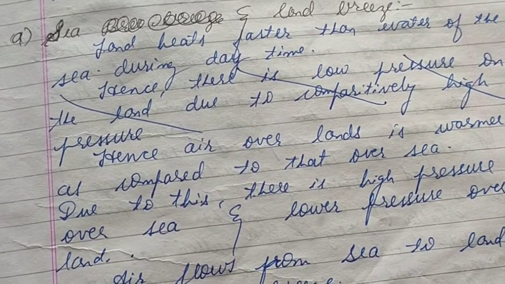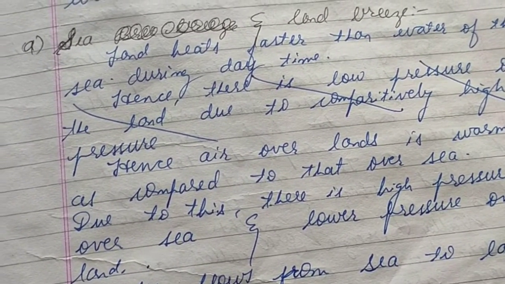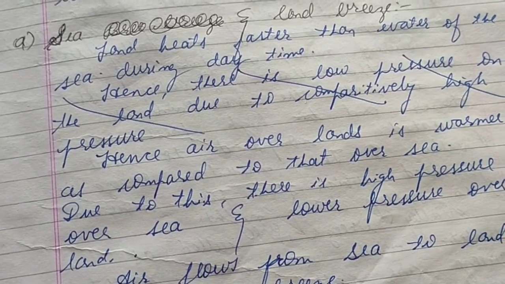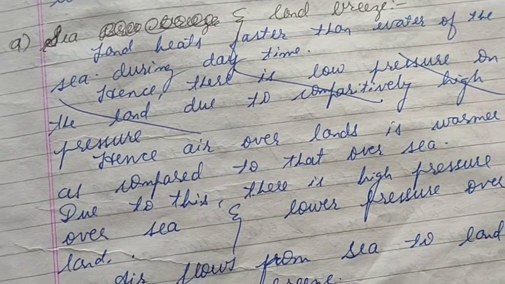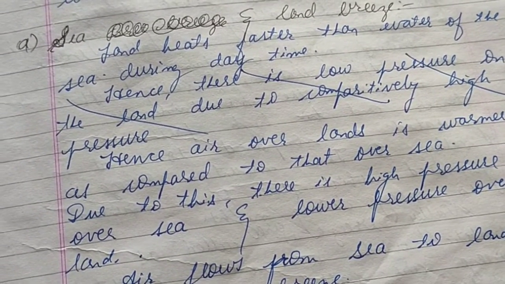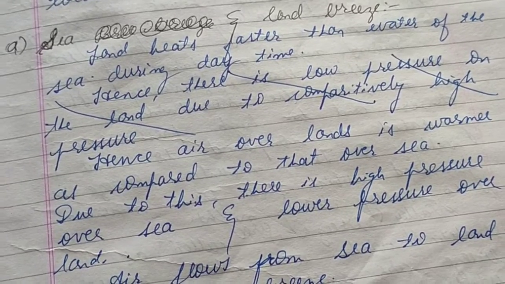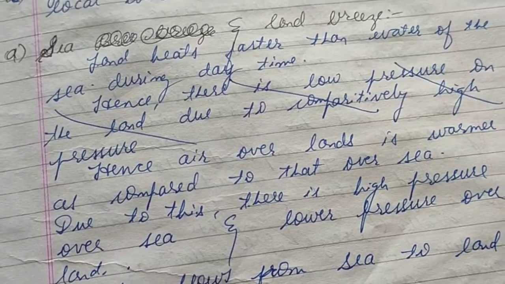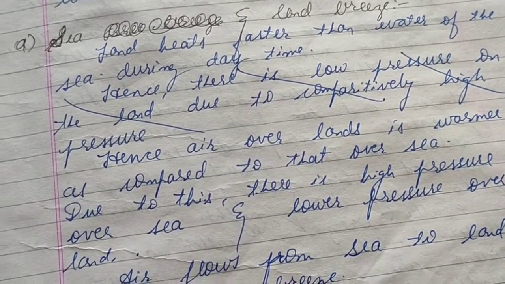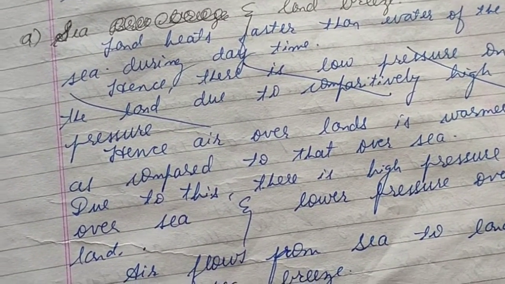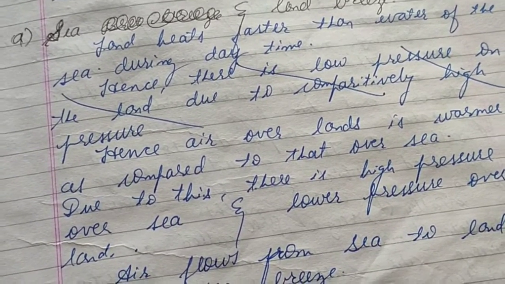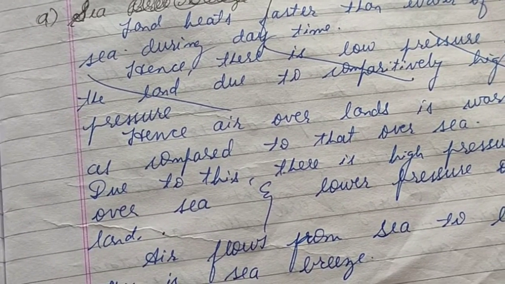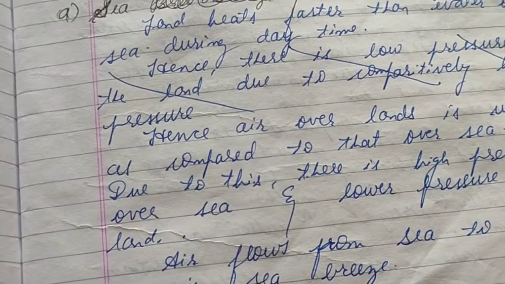So due to this, there is high pressure over the sea and low pressure over land. Wherever there is high temperature, the air pressure will be low, because the air will become rarer because of the heating effect. During the daytime the land is heated faster. That's why the air over the land will have low pressure as compared to the air over the sea, because the air over the sea is not yet heated up.